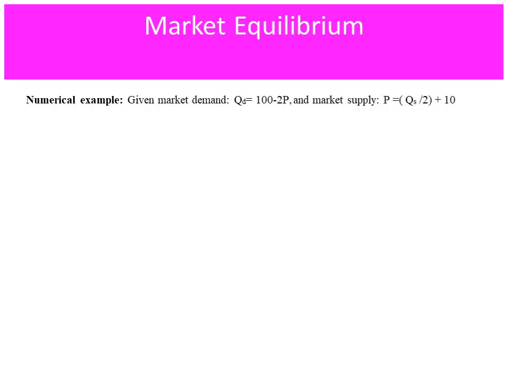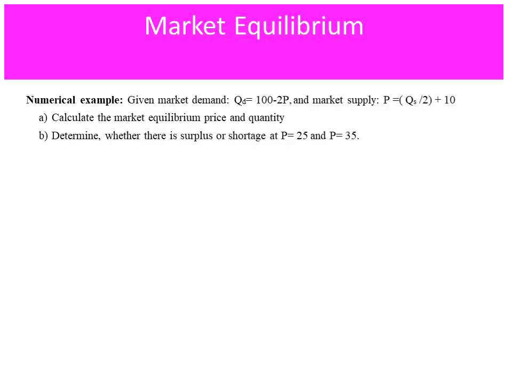Let's take a numerical example. Given market demand, quantity demanded equals 100 minus 2P, and market supply, price equals quantity supplied over 2 plus 10, calculate the market equilibrium price. Determine whether there is a surplus or shortage at P equal to 25 and P equal to 35.